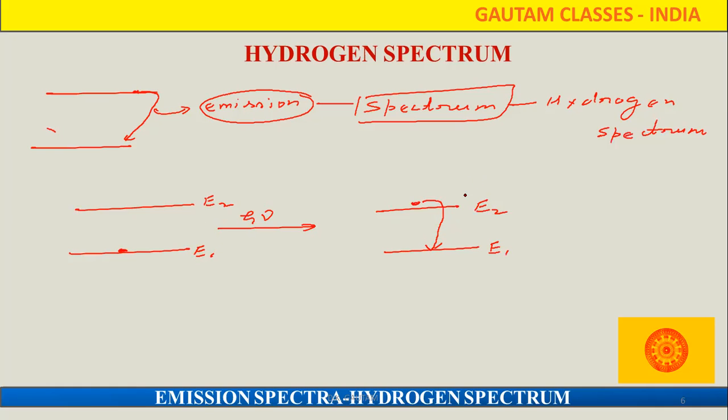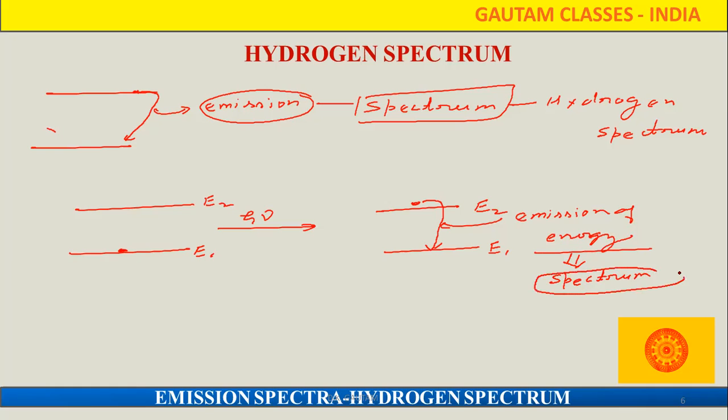While returning, it emits energy, and that emission takes place in the form of spectrum. This spectrum is called hydrogen spectrum.